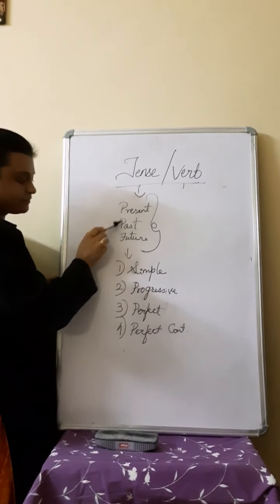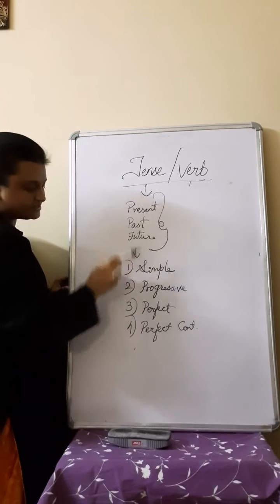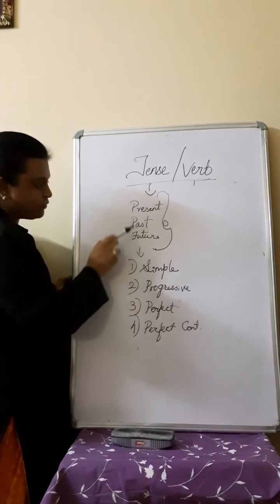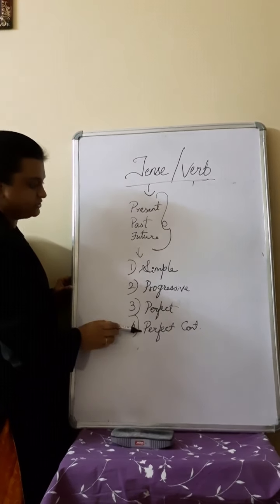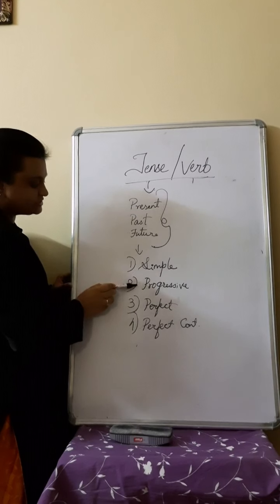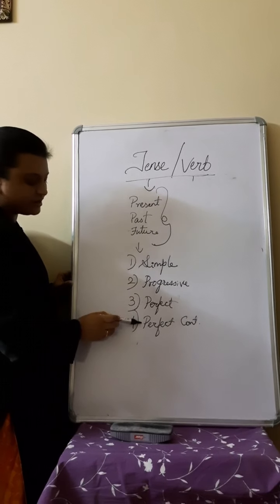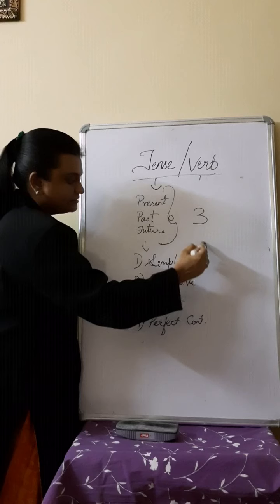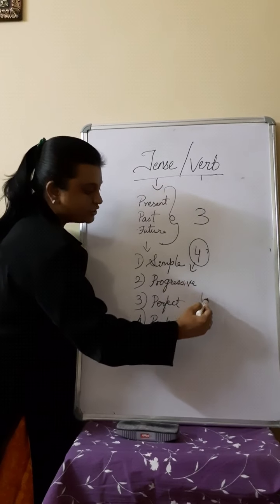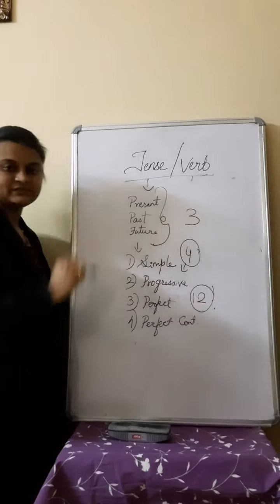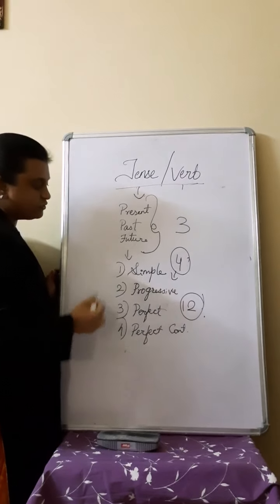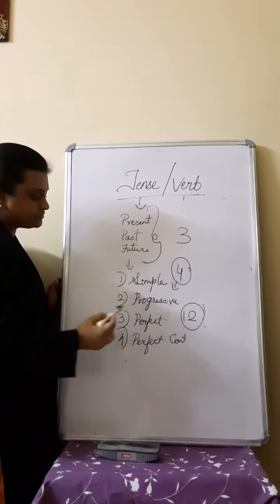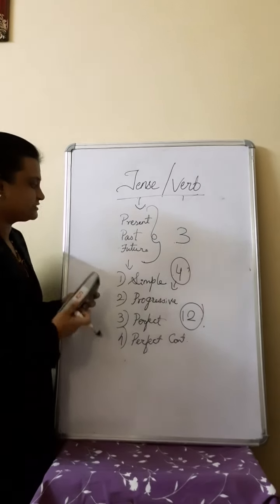Present simple, present progressive, present perfect, present perfect continuous tense, past simple, past progressive, past perfect, past perfect continuous tense, future simple, future progressive, future perfect, future perfect continuous tense. These 3 forms are divided into mainly these 4 classes which form 12 types of tenses. So we have to divide these 3 into 4. Now let's move on to the examples.